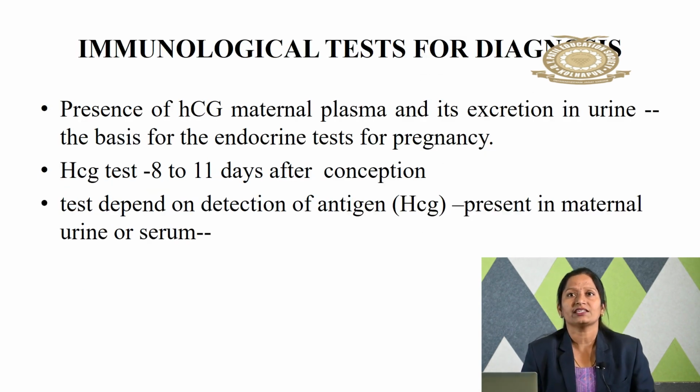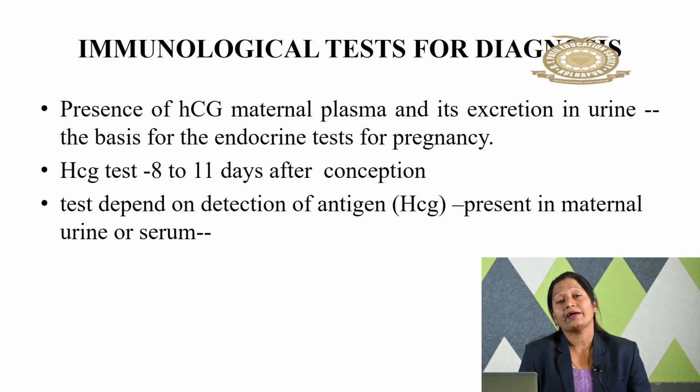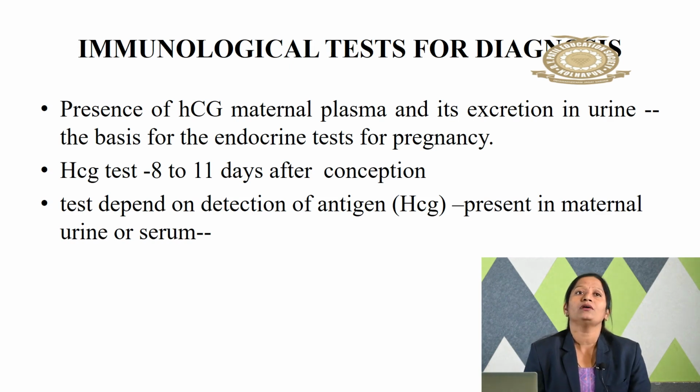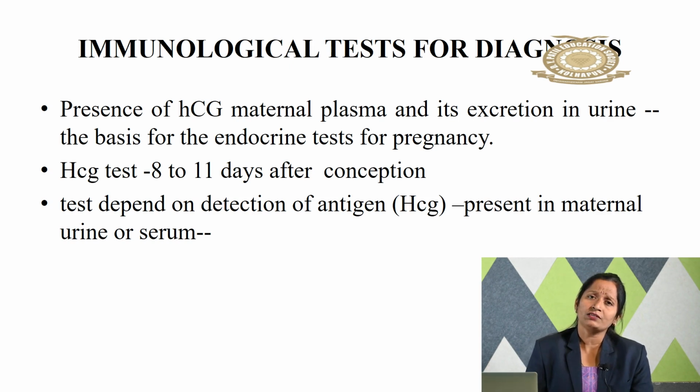Next one, immunological test for the diagnosis. So what chemical changes will be there, by which you can say that the mother is pregnant. The most important is the level of the hormone HCG, human chorionic gonadotropin, presence of HCG in maternal plasma and its secretion in urine, on the basis of an endocrine test of pregnancy. HCG starts to be released 8 to 11 days after conception. Tests depend on the detection of antigen HCG, which is present in the maternal urine and serum.